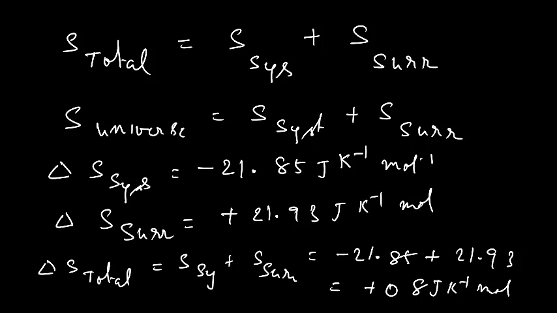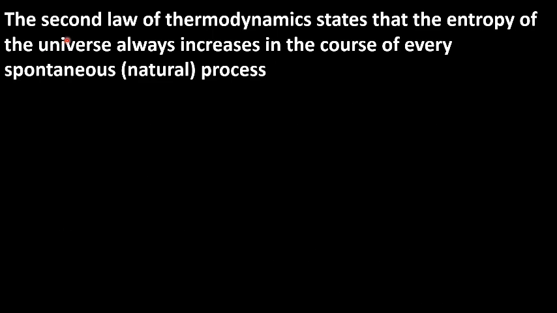So for a process to be spontaneous, we have to take S total, which is delta S system plus S surroundings. If S total is positive, then the process is spontaneous. Finally, we define the second law. The second law of thermodynamics states that the entropy of the universe always increases in the course of every spontaneous process.